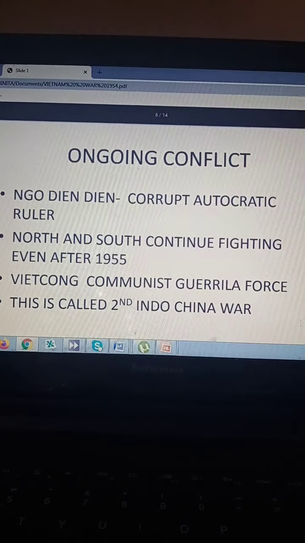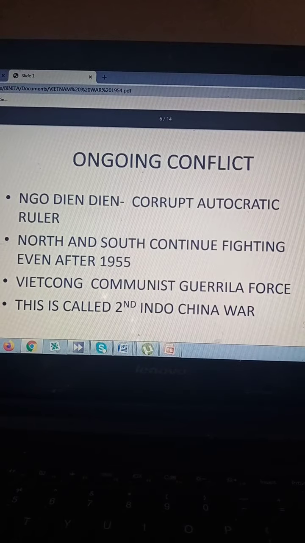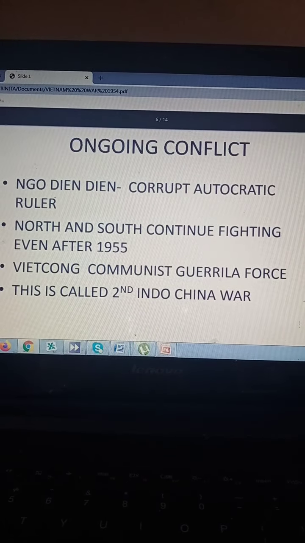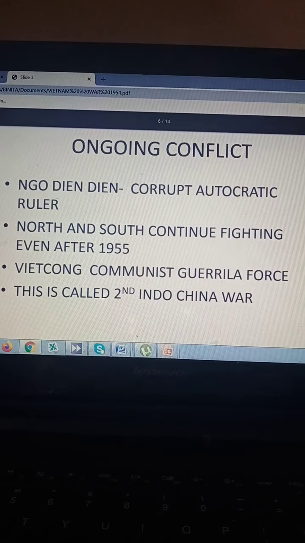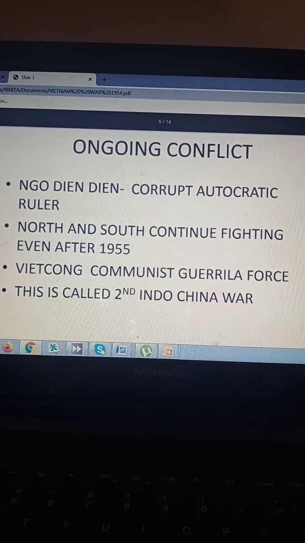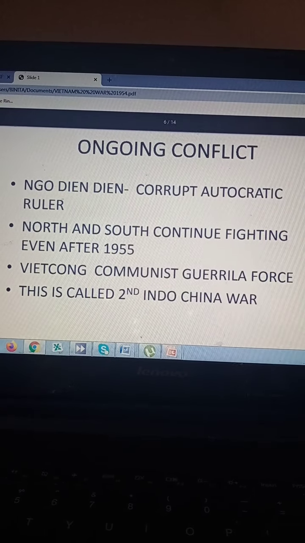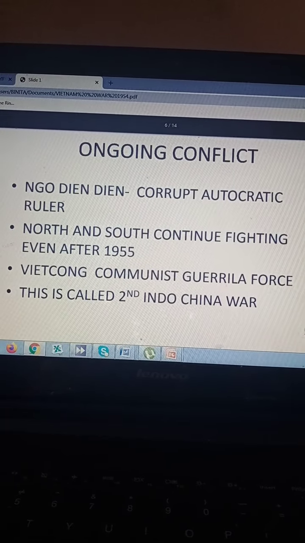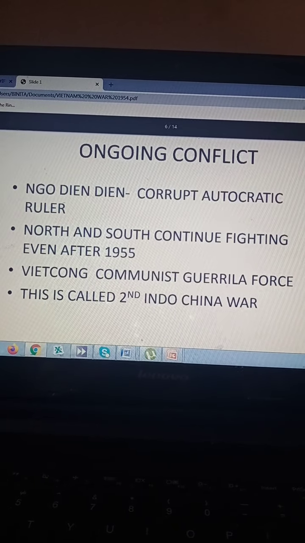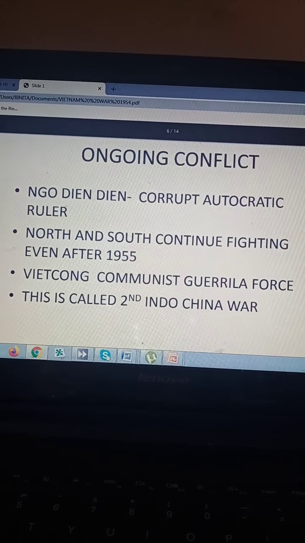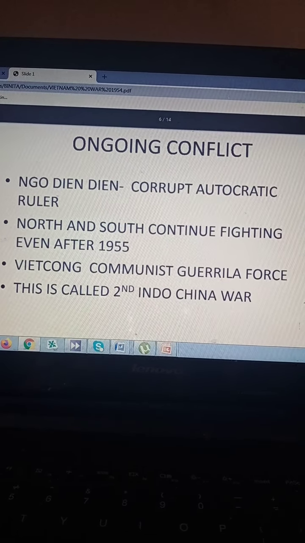So Ngo Dinh Diem, who was supported by the USA, was a very corrupt and autocratic ruler. And North and South still continue fighting even after 1955. Now this was where the USA failed again, because they always proved themselves to be one of the most respected countries as a democratic government, but then they were fighting proxy wars in Southeast Asia and supporting a dictator, an autocratic ruler.